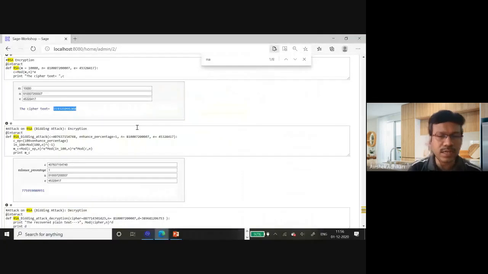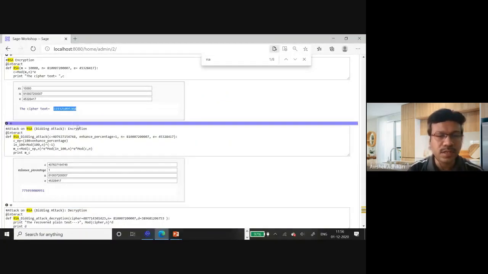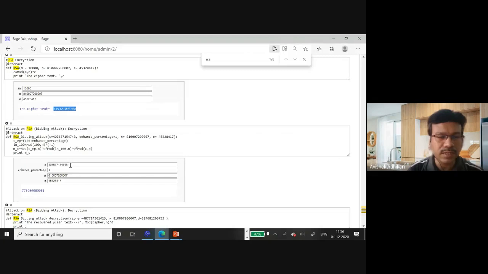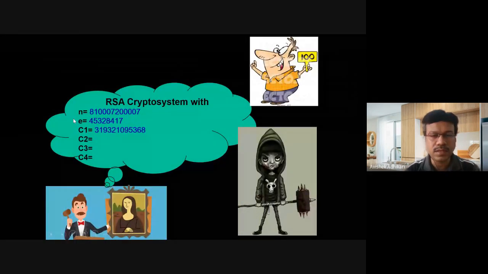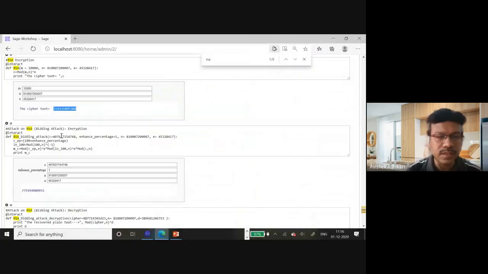Now the attacker takes this value of ciphertext, maybe let's see, this is 6868. He takes the value of ciphertext like this. We put it here, and we made a 1% increase, and this is the public value, and this is the public value. Now if you run this, then you will get this.